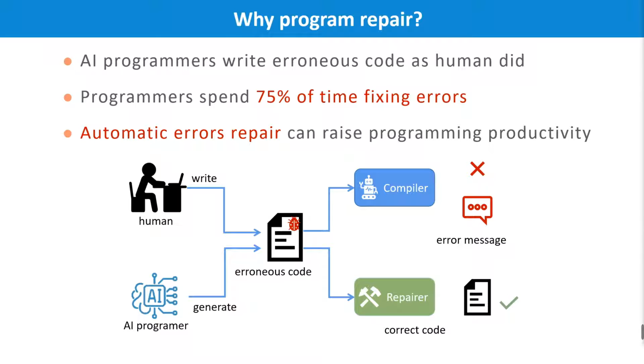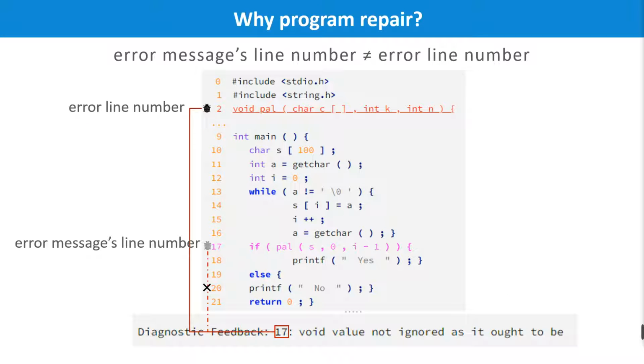Someone may ask, doesn't the compiler tell us what error occurs in the code? Why do we need another fixing approach? Yes, the compiler will output an error message when it detects the wrong code, just like in our diagram. But the problem is that the compiler doesn't always find the root cause of the problem.